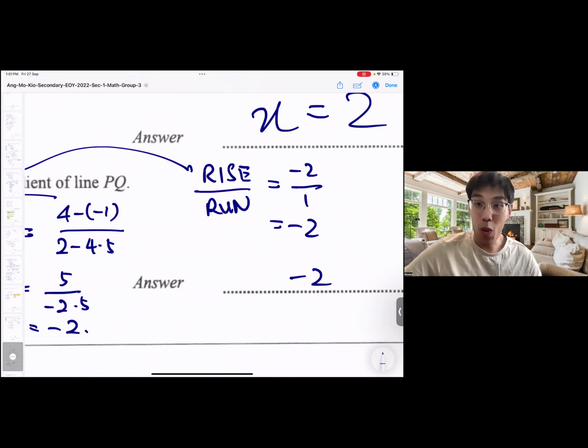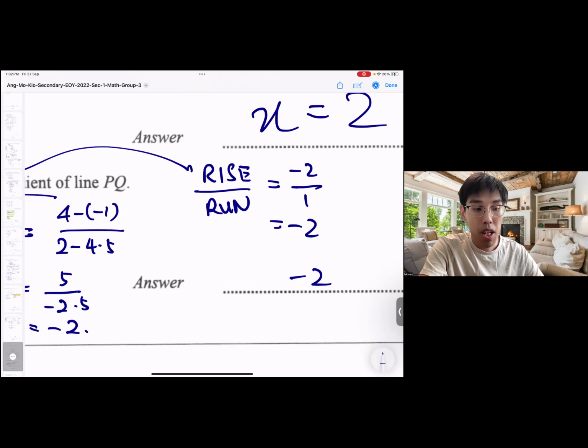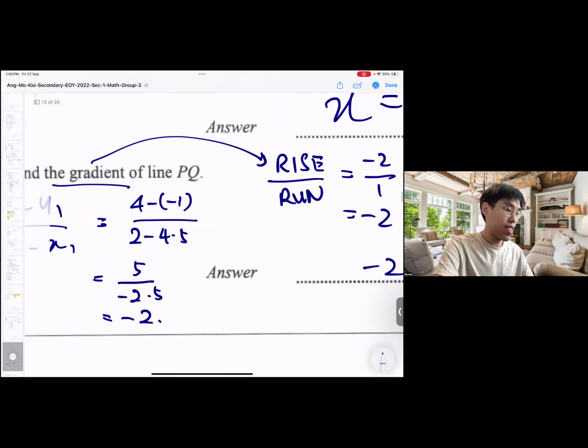Both ways will work. Both methods are accepted. So it really depends on which one you are more comfortable with. I normally recommend people to understand rise over run because that is essentially how it works. In the long term, as you learn higher level mathematics, you will realize that you don't really use y2 minus y1, x2 minus x1 anymore. Ultimately, you need to understand rise over run. This is the main concept. You'll be using this more often than the other one.